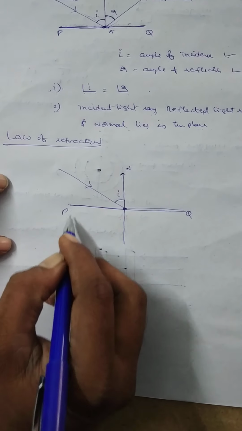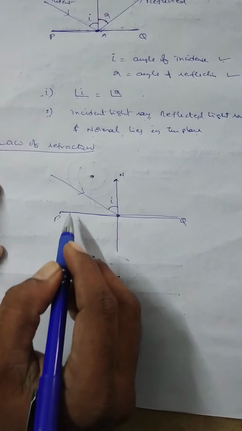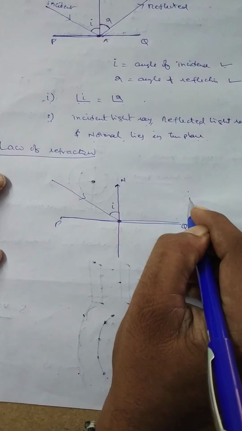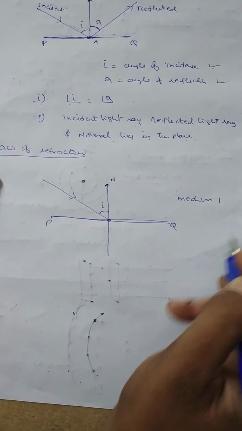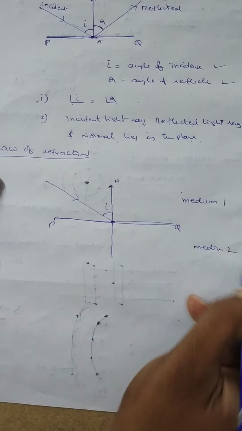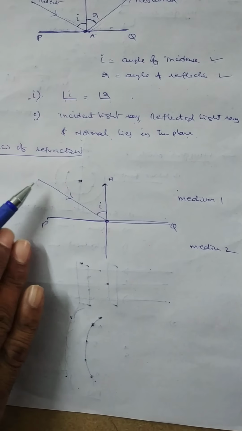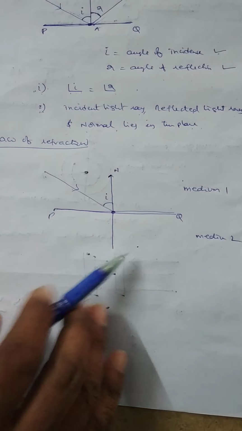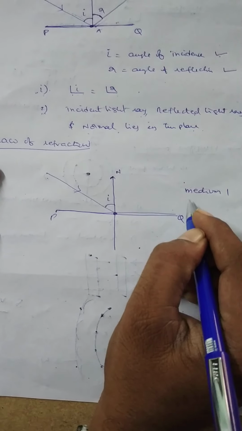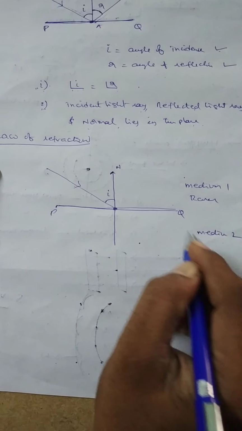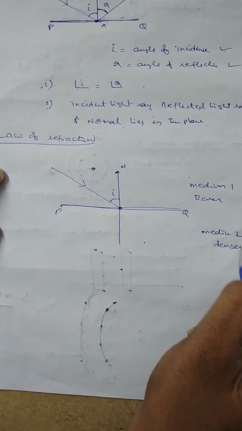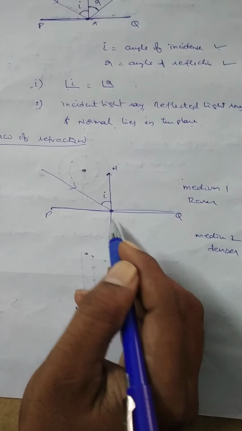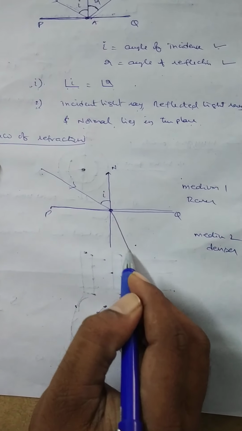Below the surface PQ, there is another transparent medium, and this is also a transparent medium. It is medium 1 and this is medium 2. When light travels from one medium to another medium, the velocity of light will compulsorily change. Let the upper medium be rarer and the lower medium be denser. When the light goes from a rarer medium to a denser medium, the refracted light bends towards the normal.